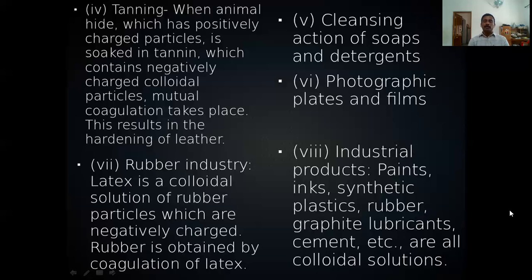For the production of paints, inks, synthetic plastics, rubber, graphite, lubricants, cement, etc., we are using colloids. So industrially, it has a lot of applications.